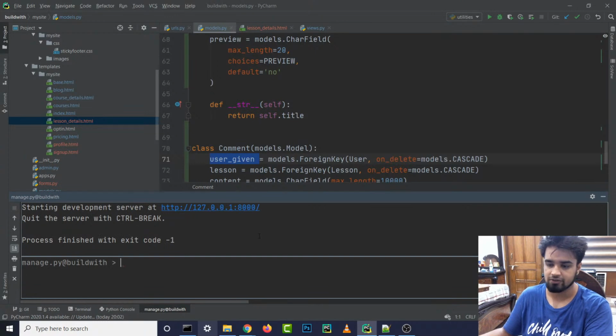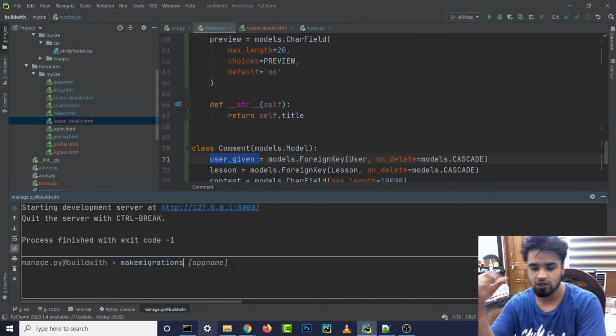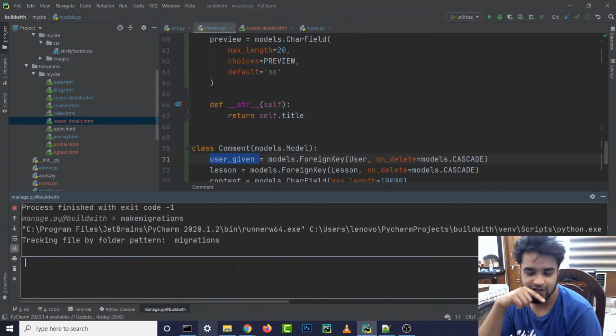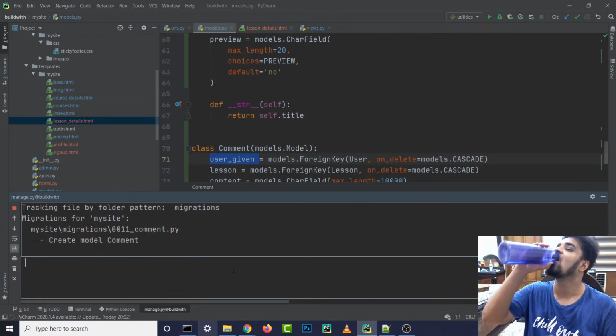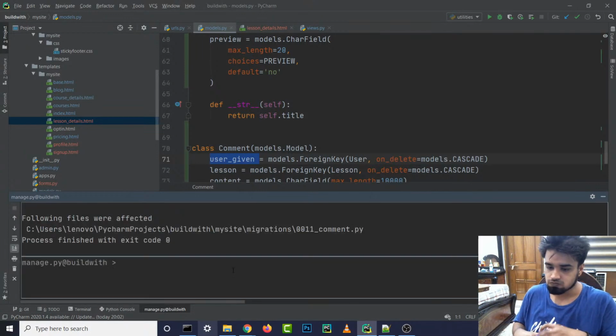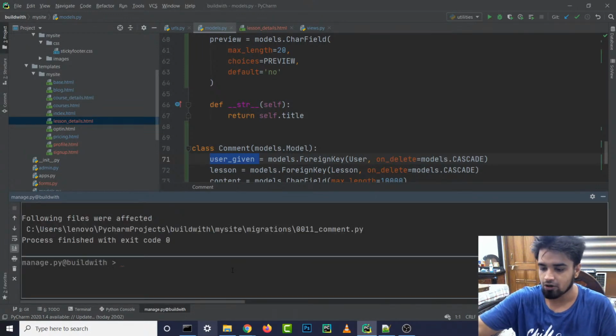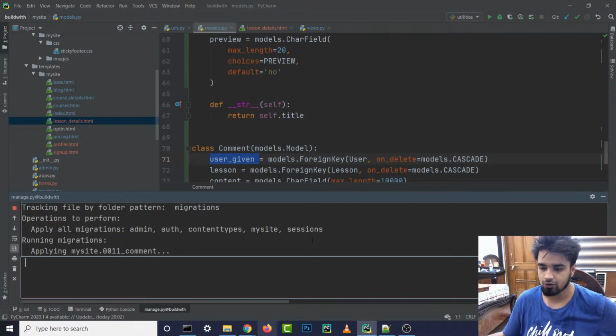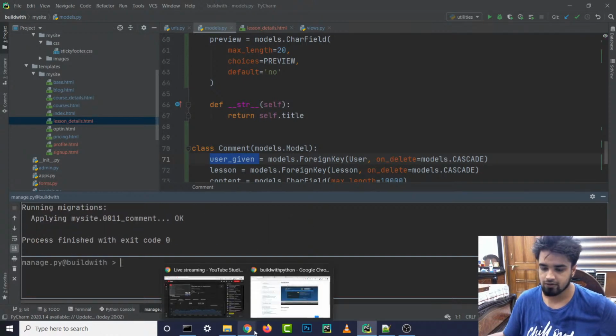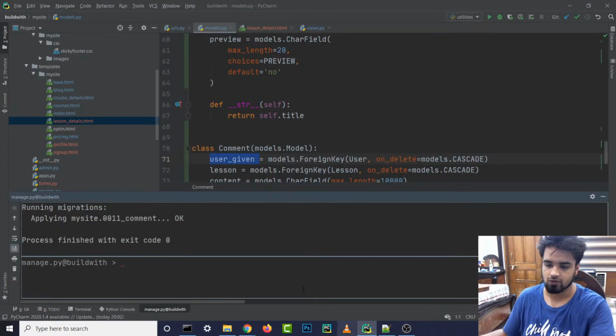We haven't added this comment section to our database, so let's do make migrations and hopefully no problems come up. I always get nervous whenever I have to do make migrations. I'm really afraid of make migrations. Alright, it created the model for us. Let's now do migrate, and then let's go to our database and see how our comment looks. Alright, now we can do our run server again.